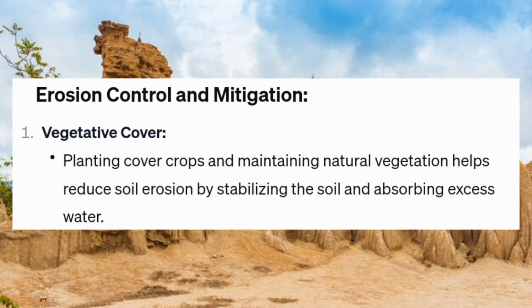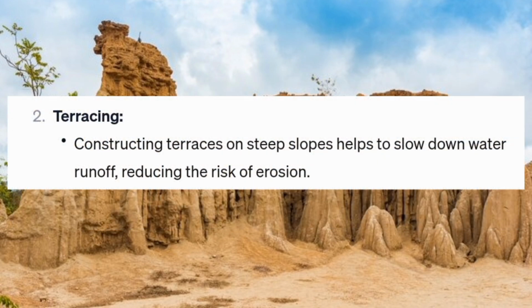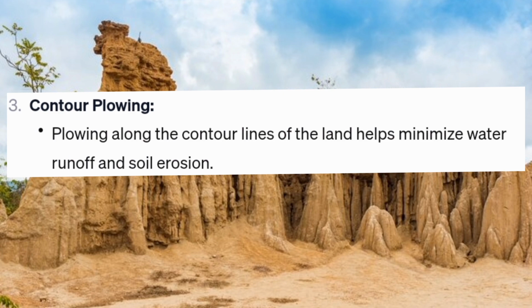Erosion control and mitigation: vegetative cover. Planting cover crops and maintaining natural vegetation helps reduce soil erosion by stabilizing the soil and absorbing excess water. Terracing: constructing terraces on steep slopes helps to slow down water runoff, reducing the risk of erosion. Contour plowing: plowing along the contour lines of the land helps minimize water runoff and soil erosion.